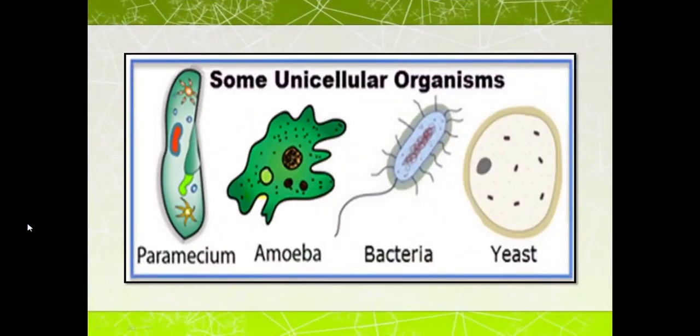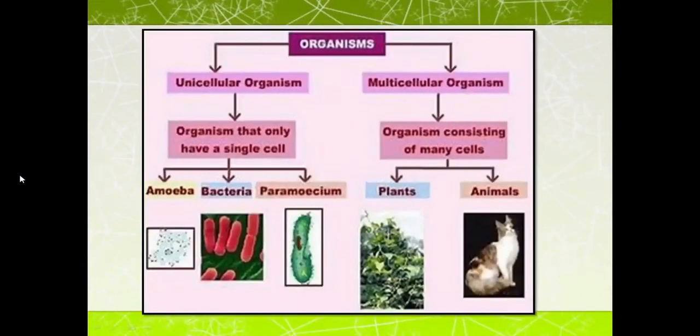Coming to the next, we are going to differentiate organisms on the basis of cell number. On the basis of the number, we are dividing organisms into two categories. One is unicellular and the other is multicellular. Uni means single, and cellular means cell. Such organisms, whose body is made up of a single cell, are called unicellular organisms, like amoeba, bacteria and paramecium.